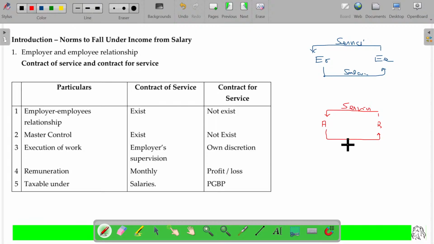A pays money. Payment is made. In an absolute sense, A says I am making a payment of 1,000. B says I rendered service to A. Now the question is whether this payment falls under salary or not.